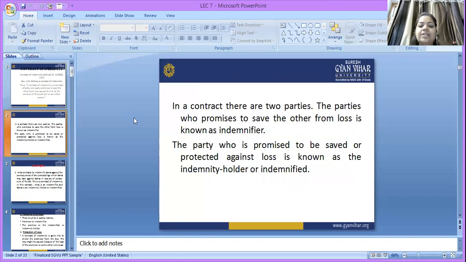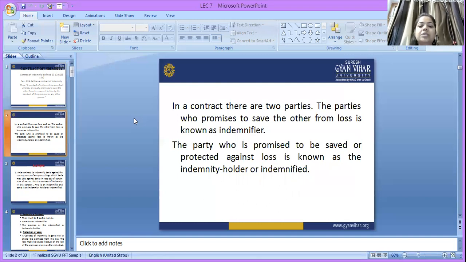In a contract, there are two parties. For making any contract, we require at least two parties or more. The party who promises to save the other from loss is known as the indemnifier. That means the insurance company promises to save the other from loss, so it is known as the indemnifier.